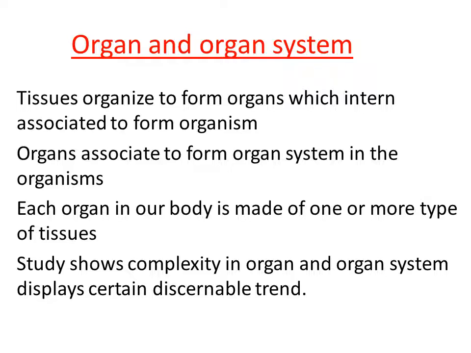So in this chapter, we will understand how the organ system is organized in different groups of organisms. For understanding the organization, we are going to study the morphology and anatomy of earthworm, cockroach and frog. Frog is a higher vertebrate organism; cockroach and earthworm are invertebrate organisms.